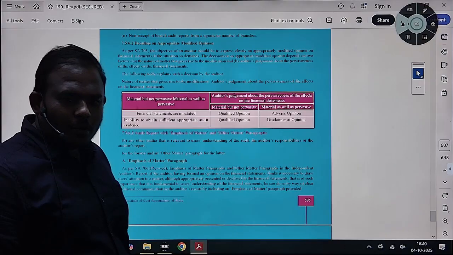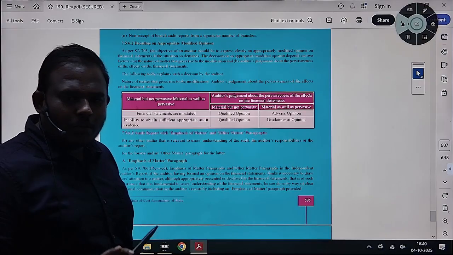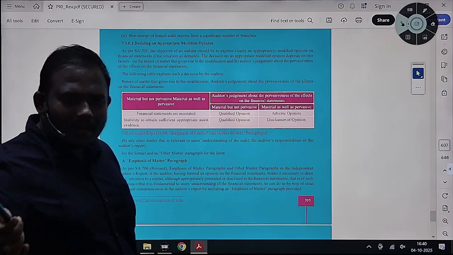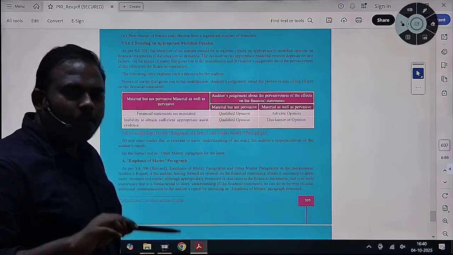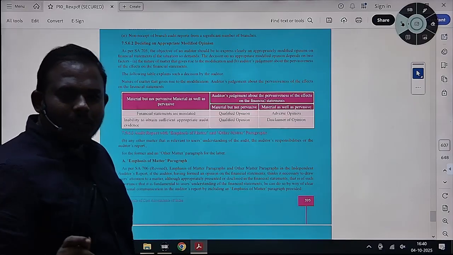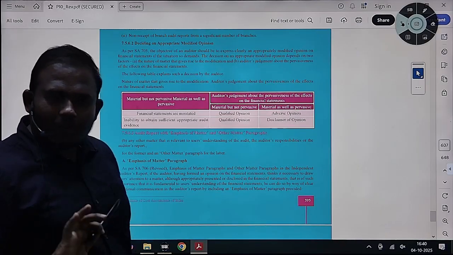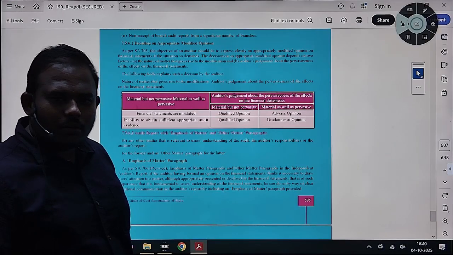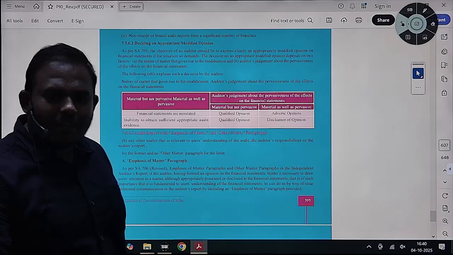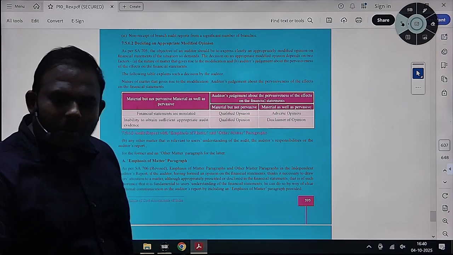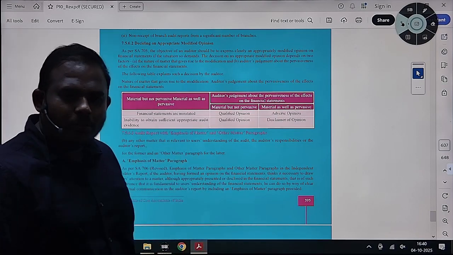If there is inability to obtain sufficient and appropriate audit evidence, after following all the procedures, we can say that we have performed all the procedures, and the client has also supported, being honest. It is not his mistake either. But after performing all the procedures, you are unable to obtain sufficient and appropriate audit evidence. You are feeling unsatisfied. What will you do? I am unable to confirm that the financial statements are reflecting a true and fair view, even though, as per the standard, I have performed all the procedures.